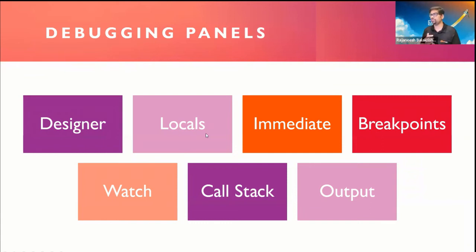Everything is for a specific purpose. For the designer, you know the purpose: we are able to design the workflow. In the locals, at runtime, if there is an error, there are more details about the error, and you can change the variable, edit the variable if there is an option, and continue with the execution.